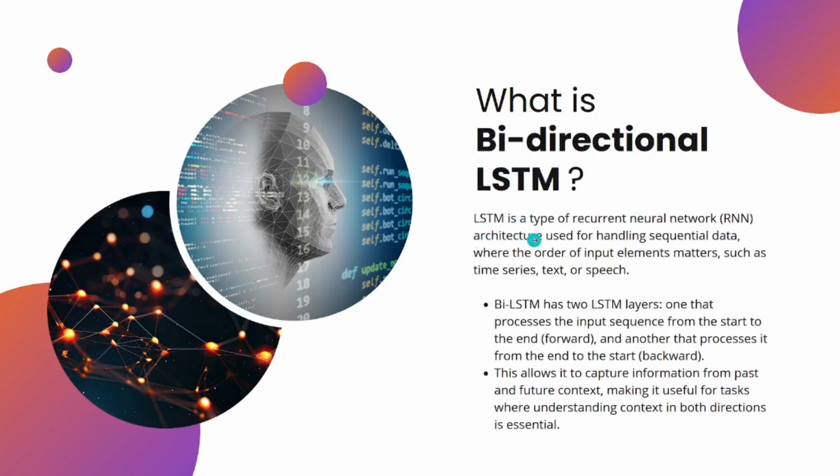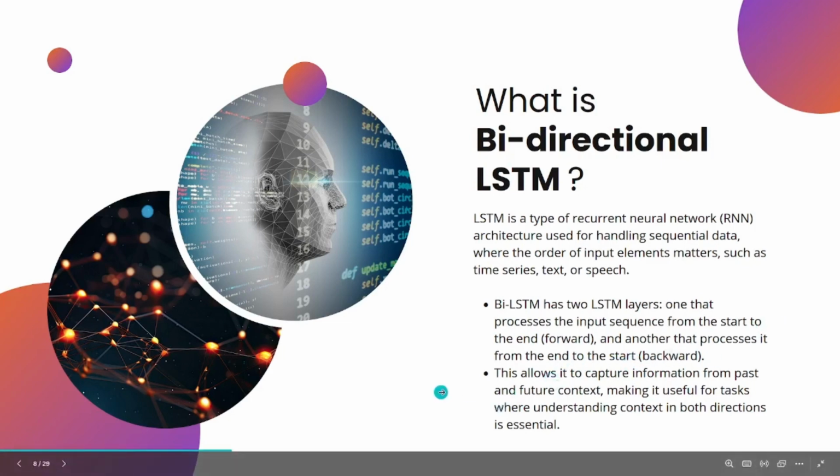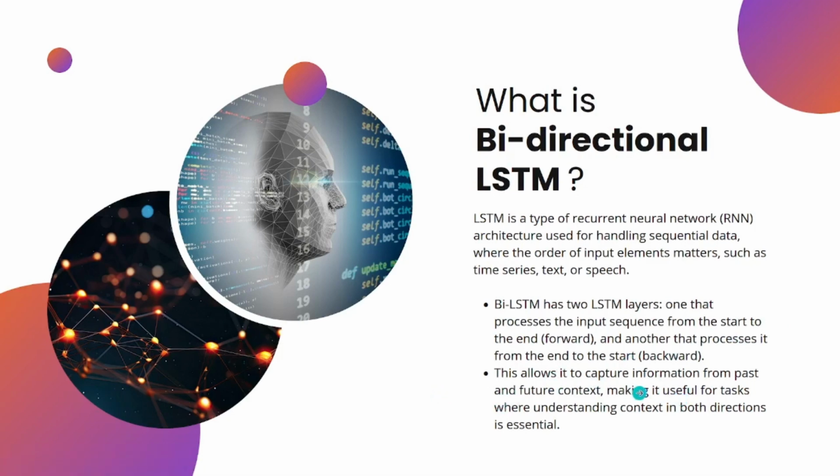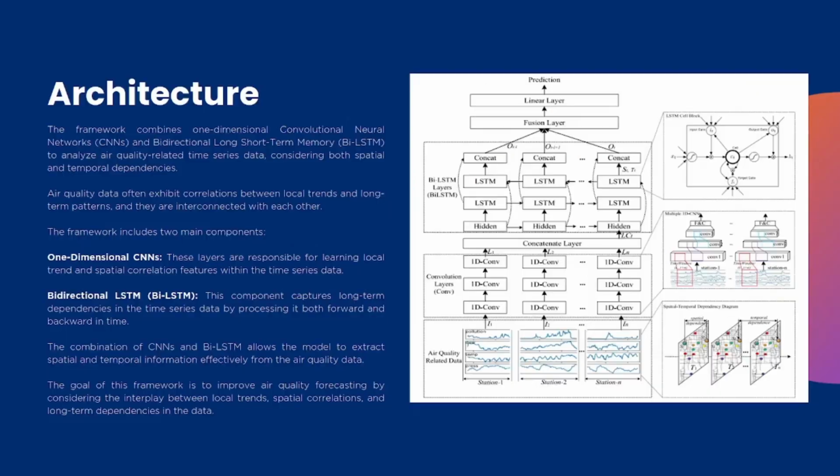The bidirectional LSTM, on the other hand, excels at understanding temporal dependencies in the data. It comprehends how past and future time steps influence the current air quality readings. By combining information from both directions, it provides a robust understanding of the time-based dynamics of air quality. Together, these two components work in harmony, leveraging spatial and temporal aspects of the data to create a powerful model that enhances our ability to forecast and monitor air quality effectively.